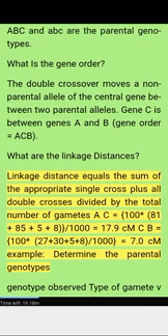What are the linkage distances? Linkage distance equals the sum of the appropriate single crosses plus all double crosses divided by the total number of gametes. AC equals 100 times 81 plus 85 plus 5 plus 8, over 1000.